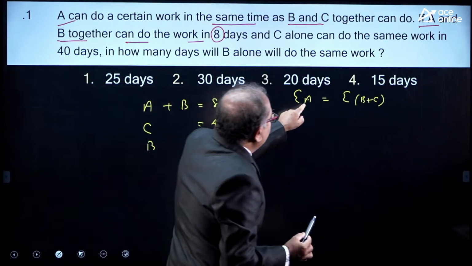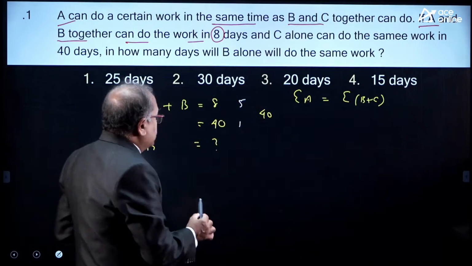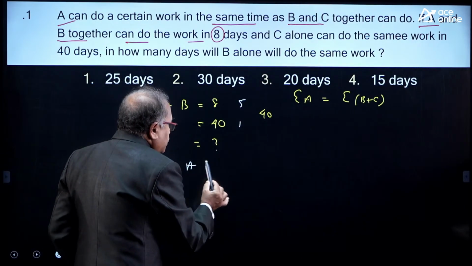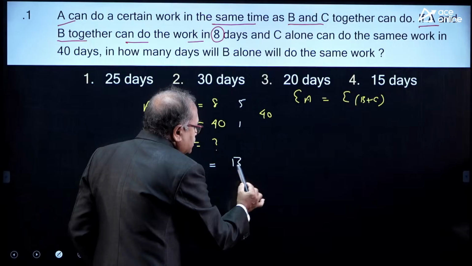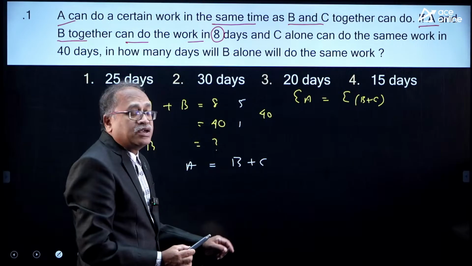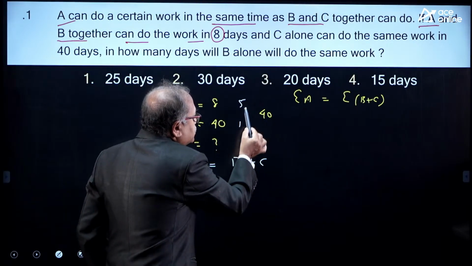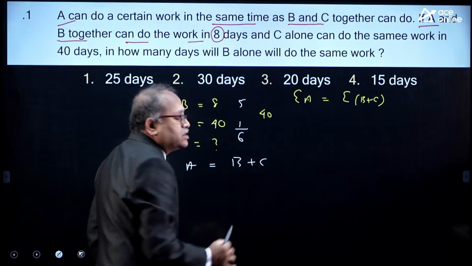The efficiency is given to us: A is equal to B plus C, and A plus B plus C, the total efficiency, is 6.